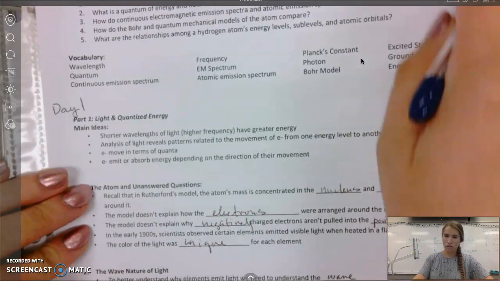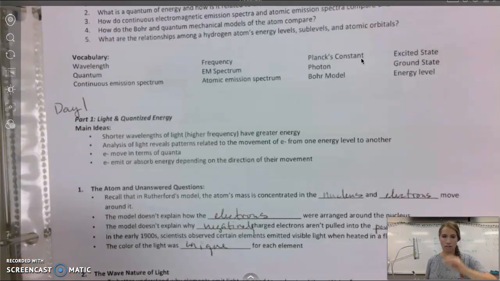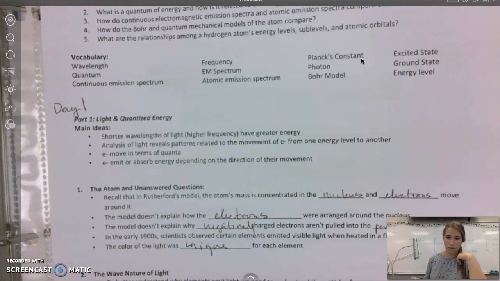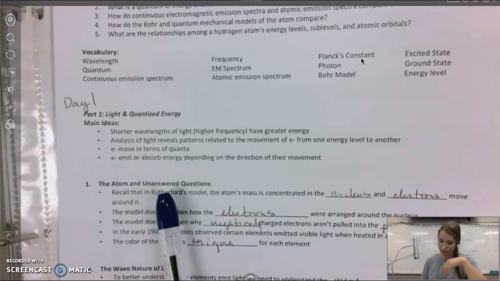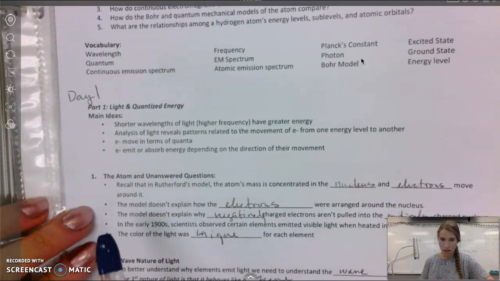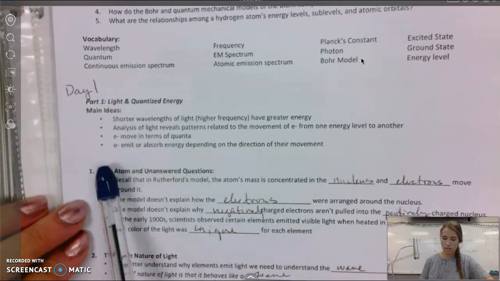So we're going to start by talking about light and waves. First off, a couple things. We need to understand the concept that light is both a particle and a wave, so it has that dual nature, and we are going to start by looking at the wave nature of light. Okay?